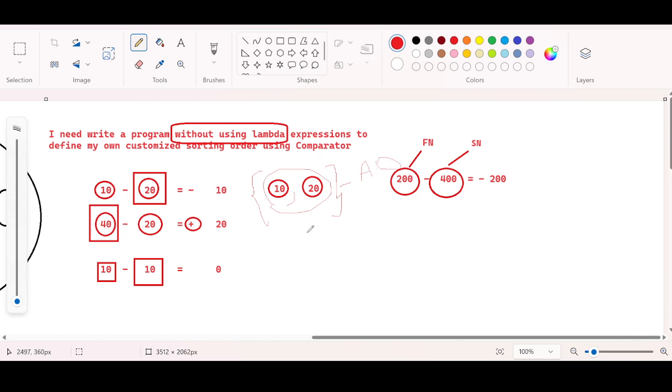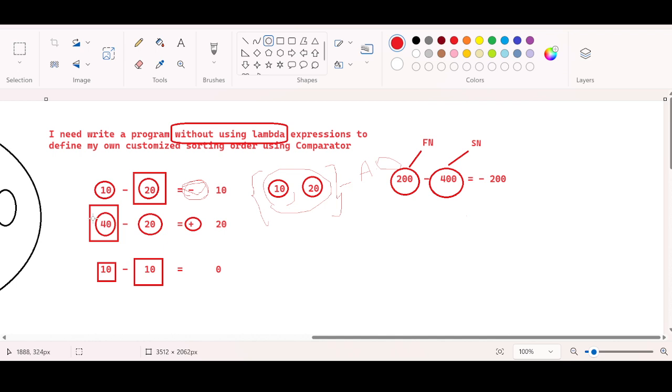Internally, the compare method is designed in such a way that it will recognize the order. It will create the ascending order based upon the output it gets, based upon the signature it gets. If it is minus, ascending, right?